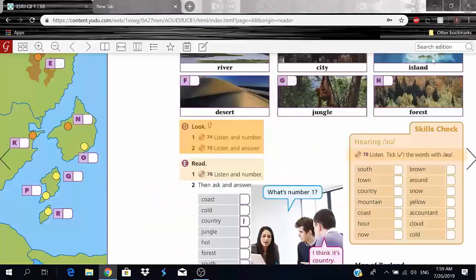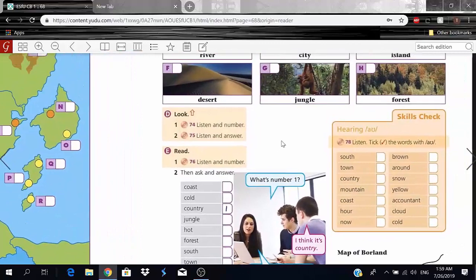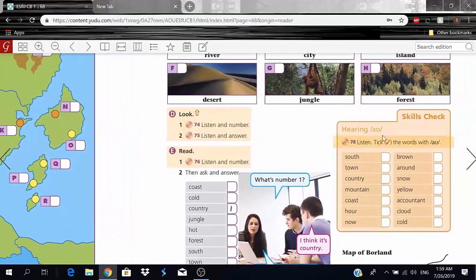Okay, so now let's move on to, oh, I did not mean to do that. So here we have the skills check, and he wants us to listen and tick the words with that ow sound, okay? So we're not going to do this, we're going to come back to it, but I just wanted to give you guys a brief idea.